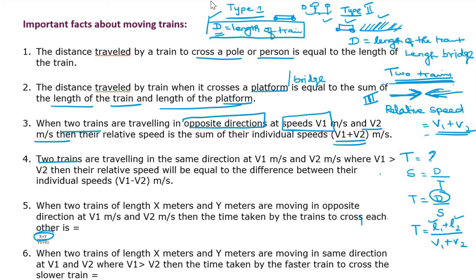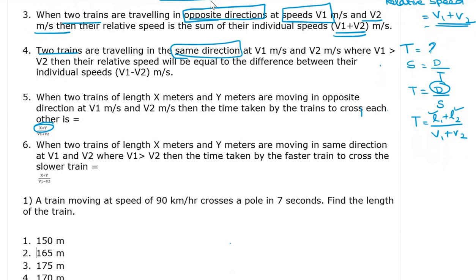First condition. Suppose the trains move in the same direction. Type 4. Two trains moving in the same direction. At that time what is the relative speed? You have to subtract it. V1 is speed of the first train, V2 is speed of the second train. V1 minus V2. What is the time taken?